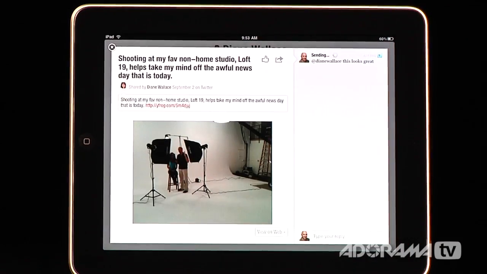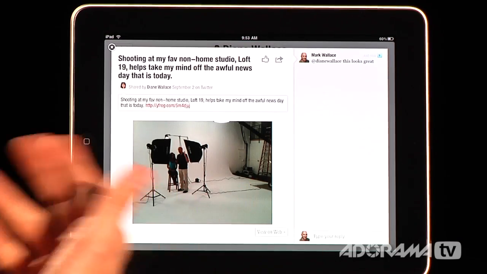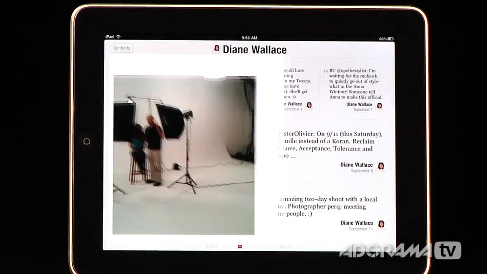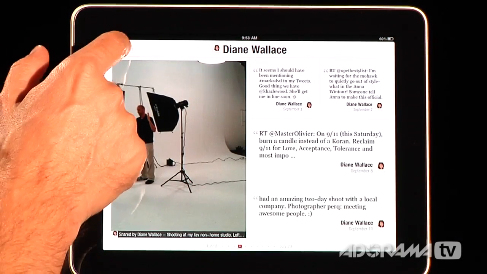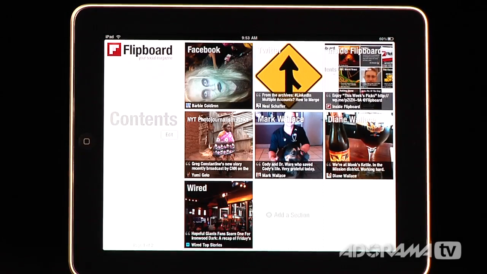And then I send it, and bam. Now this has actually responded to her on Twitter. And so she can see it in her Twitter feed, and everybody who follows her can see that as well. So I'll go back to my contents and show you something else.